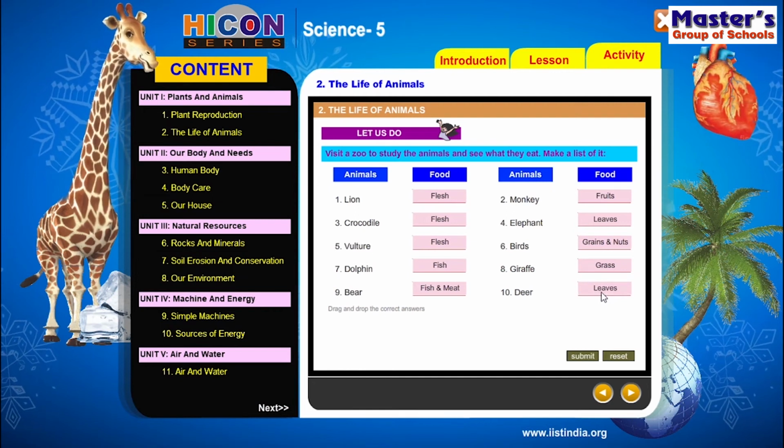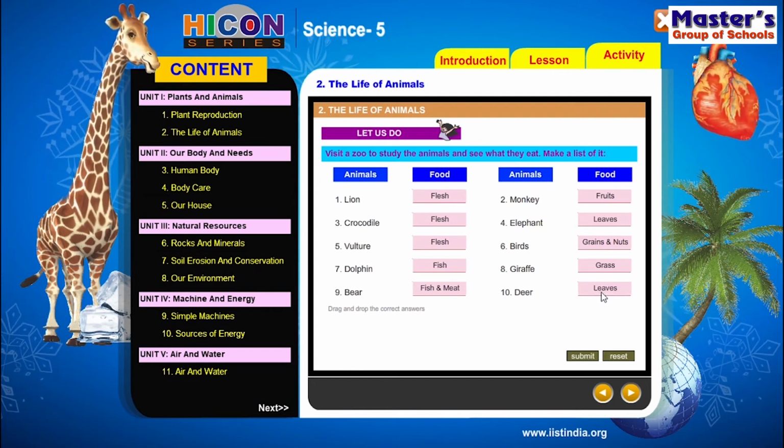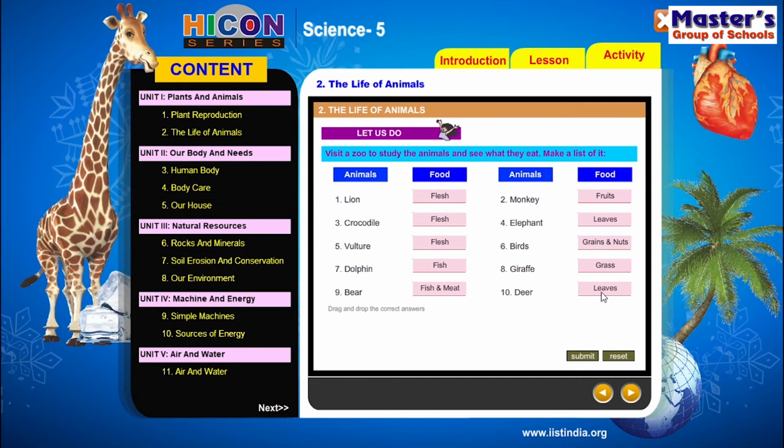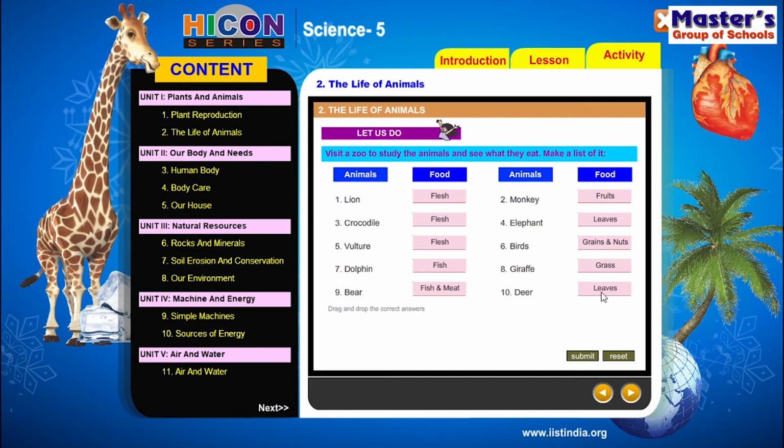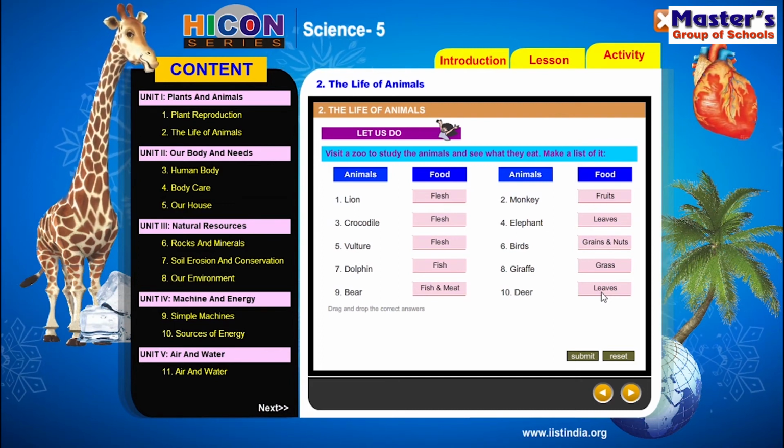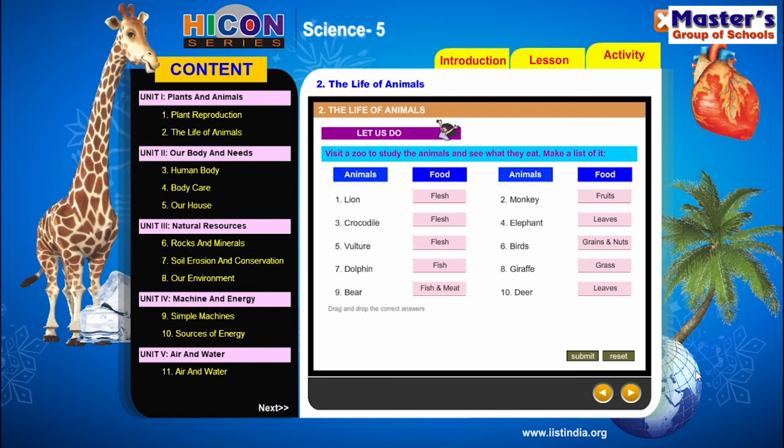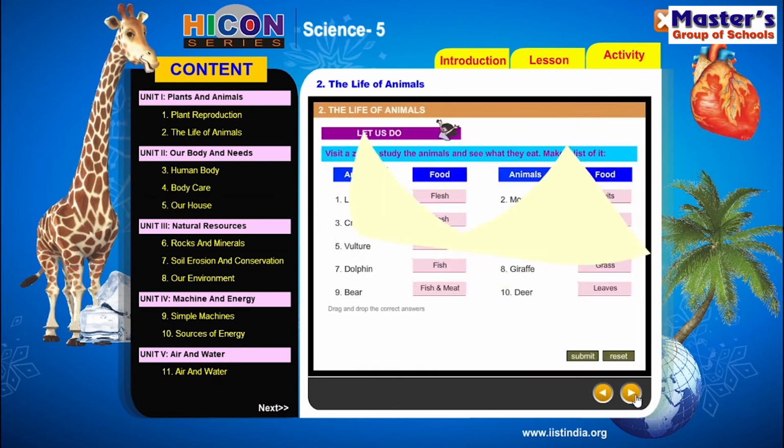So children, these are the foods for the different types of animals which we can see in the zoo. So this part is complete in the activity session. Now let us enter the next part in the activity session.